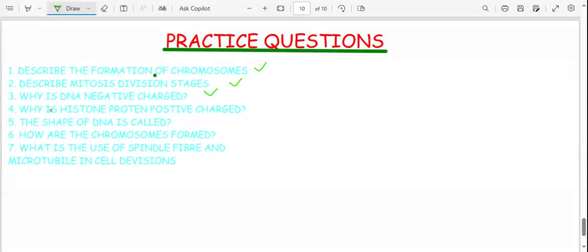I'll give the WhatsApp number. Why is DNA negatively charged? Then, what is the shape of DNA called? You need to find this out. How are the chromosomes formed? You talk about the reaction. What is the use of spindle fibers and microtubules? So you give these answers. I'll need the answers on the line 09700200920. You can submit the answers through this line.